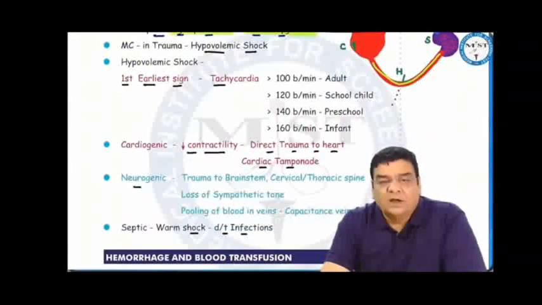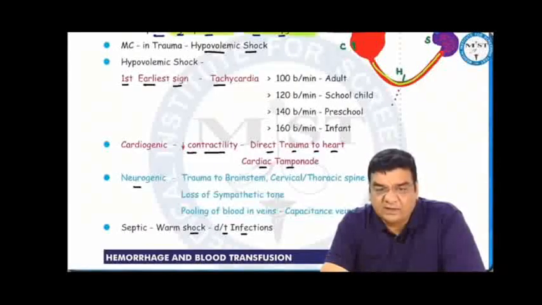In hypovolemic shock, the earliest sign we know is tachycardia. More than 100 beats per minute in an adult is tachycardia. In a school child, more than 120, preschool more than 140, infant more than 160.